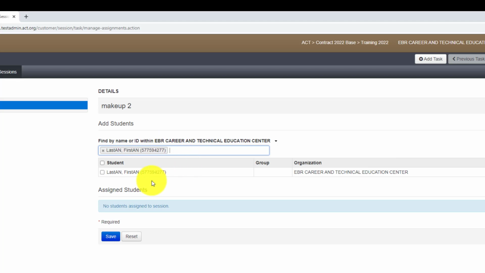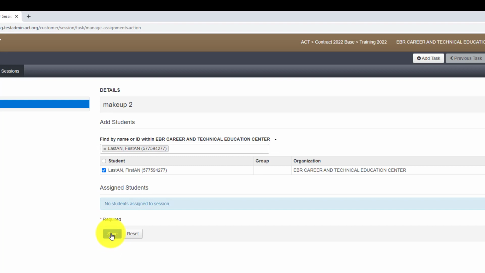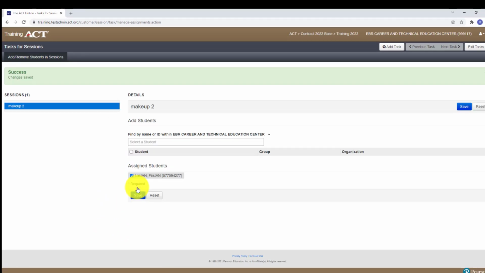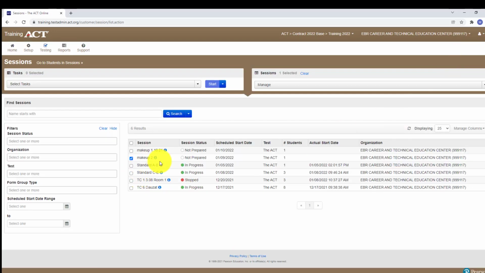Okay, so then here it is. You must click on that student right here. Click on that. And then we're going to save. So let's see what happens when I save. And so when I save, it says changes made. And then I'm going to go ahead and exit. And I'm going to come back to sessions right here. And notice there's 1 student in that session now.